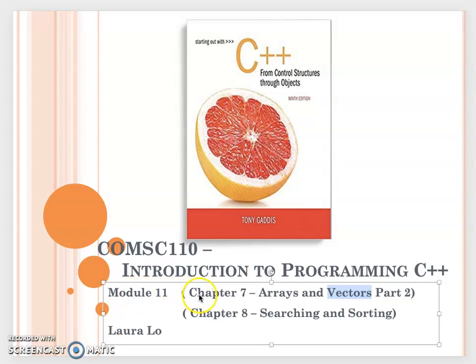Module 11, we will continue to talk about vector from chapter 7. So the vectors came from the STL library. Before that, let's talk about searching and sorting from chapter 8, so then we can move forward to see how to do the searching and sorting from vector. And next week, we will complete chapter 7 and talk about multidimensional arrays. So that's a little bit of a move to chapter 8 for now.